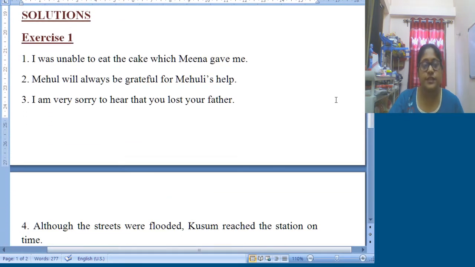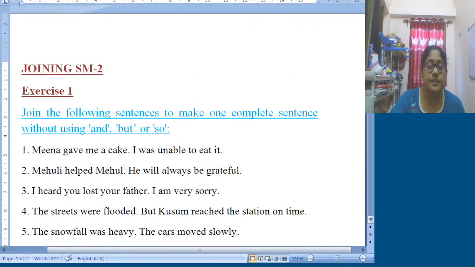Okay, so the first sentence is Meena gave me a cake. I was unable to eat it. Here we find that eat, this particular thing, is actually the cake. You need to keep in mind which thing is used twice, and that will help you to join the sentence.